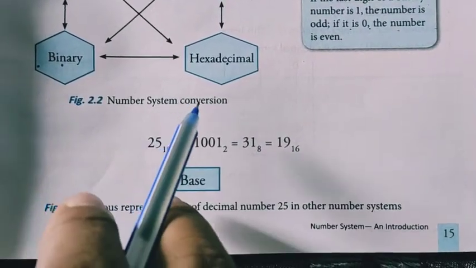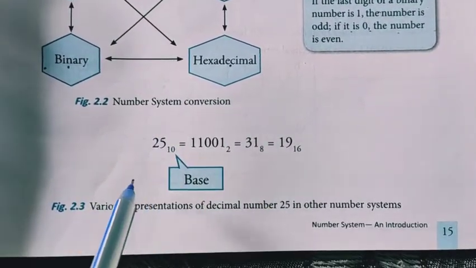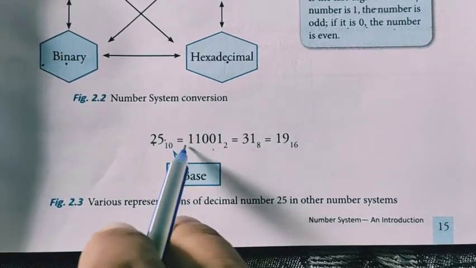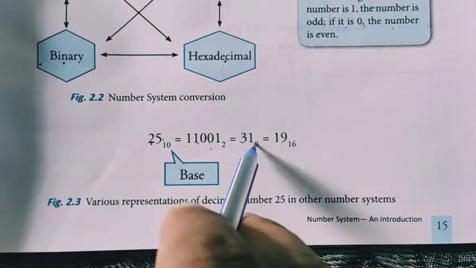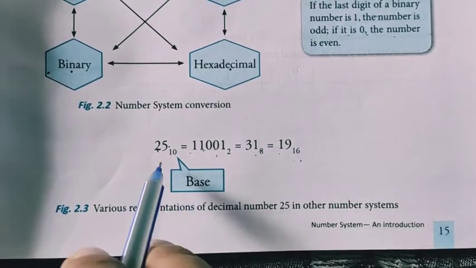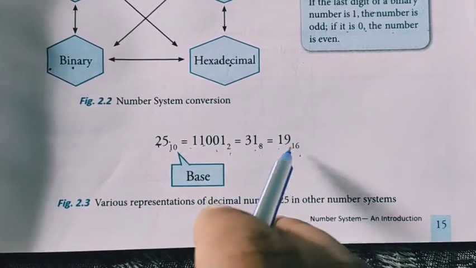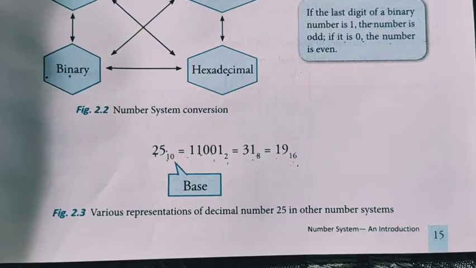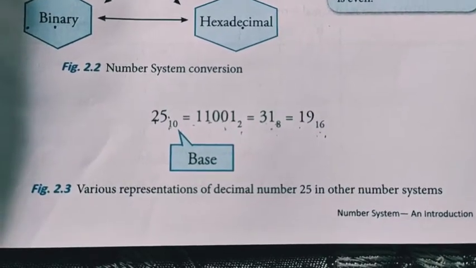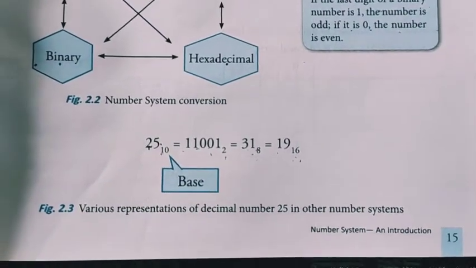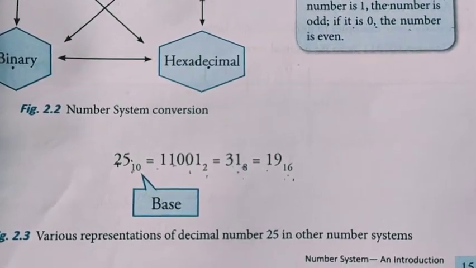Number system conversion. How to convert a number system. For example, 25 in binary is 11001, in octal it is 31, in hexadecimal it is 19. What we are writing is the subscript 10, 2, 8, 16. These are all bases. We have to write them because we have to show in which number system we have written this number: in octal, decimal, binary, or hexadecimal.